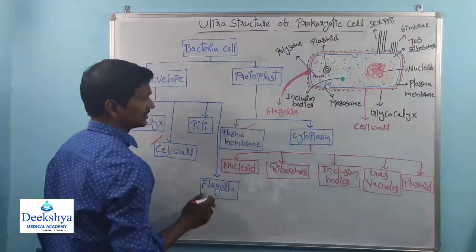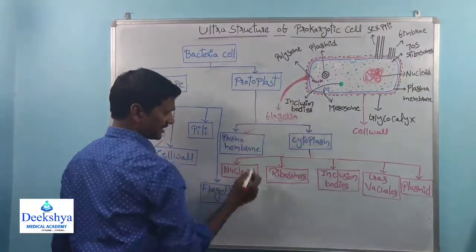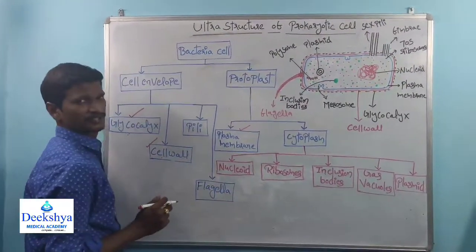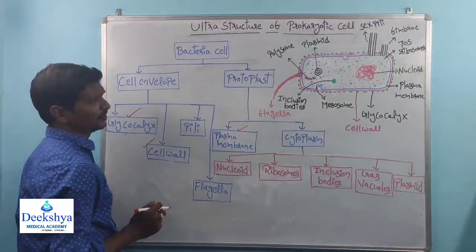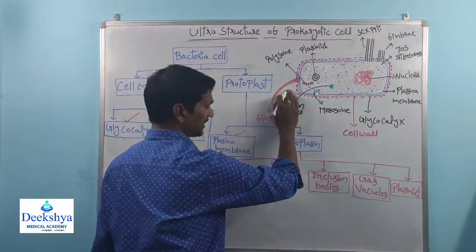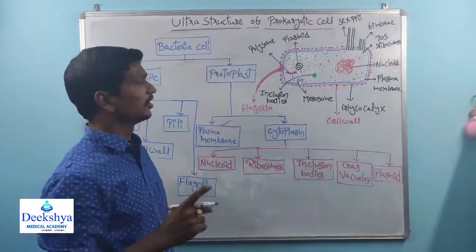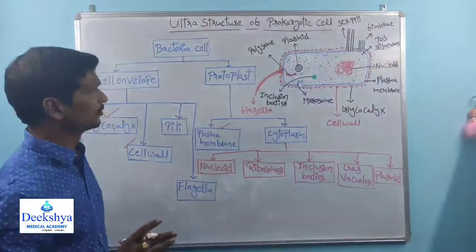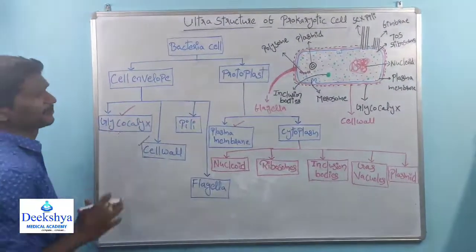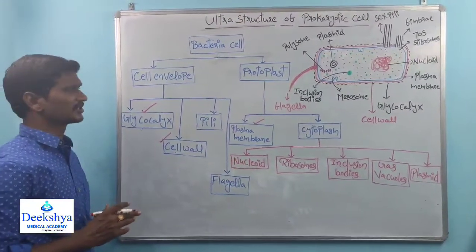After the pili, there are long hair-like structures. These are called flagella. So here flagella are long hair-like structures. Here pili are needle-like structures, short and long needle-like structures. That is about the cell envelope structure.